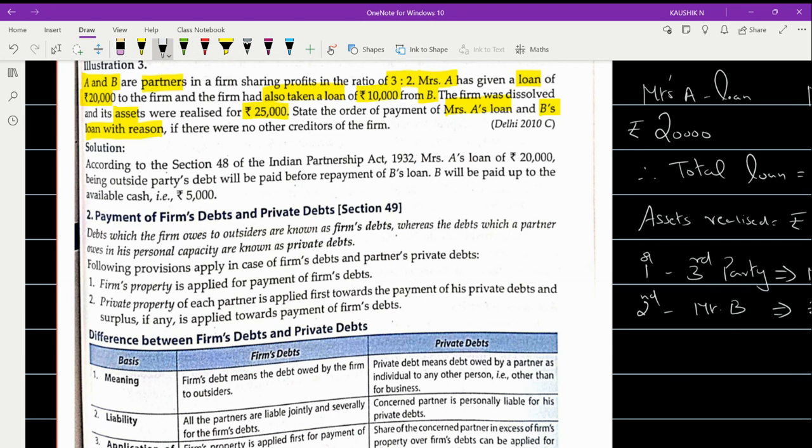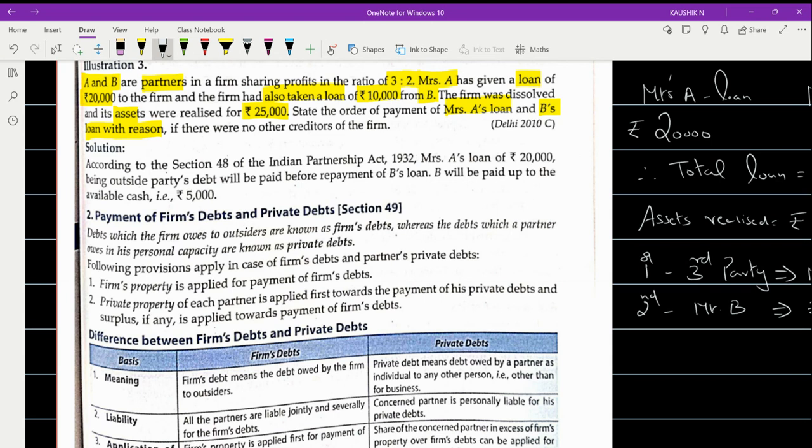That is the reason you have to quote: according to Section 48 of the Indian Partnership Act 1932, Mrs. A's loan of 20,000 will be settled first, being an outsider's debt, and then partner B's loan will be settled. So B will be paid up to the available cash of rupees 5,000.